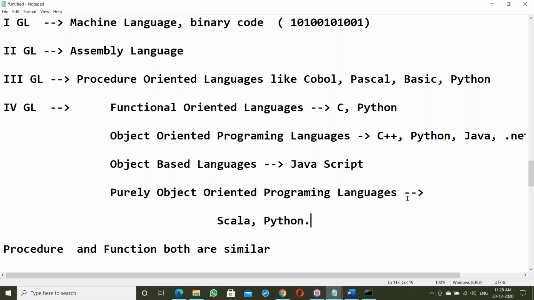Okay, right? So these are different generations of language. Java is a high-level language. Fourth generation. In fourth generation, object-oriented programming language, OOPS language. Okay. One second.